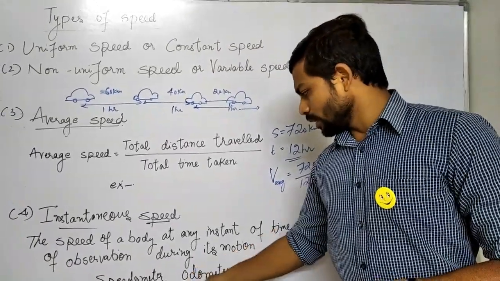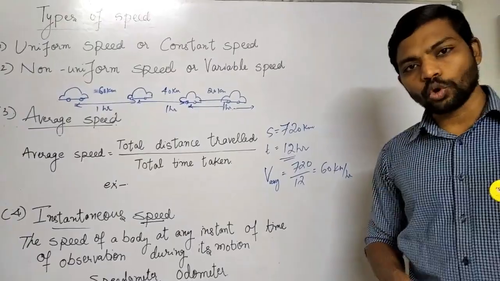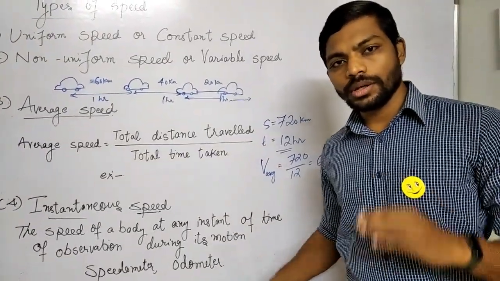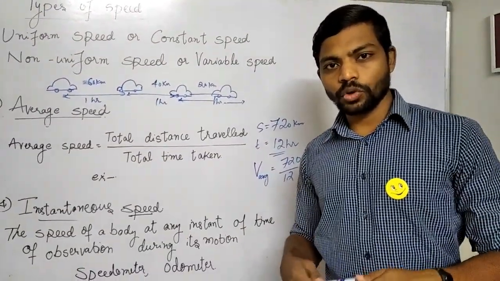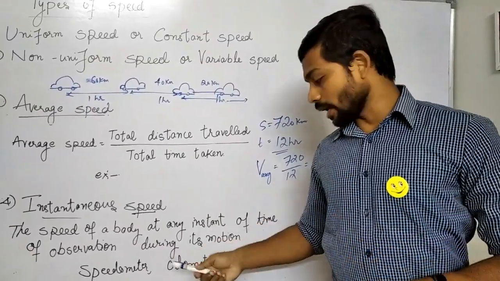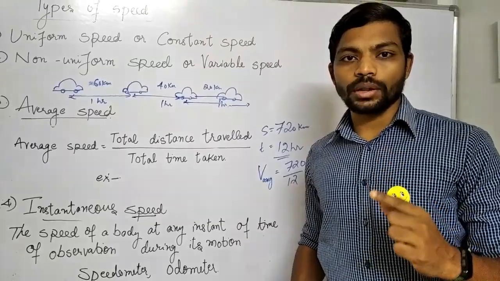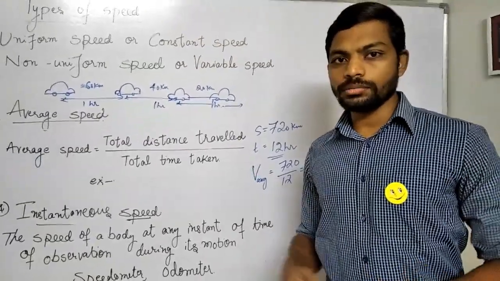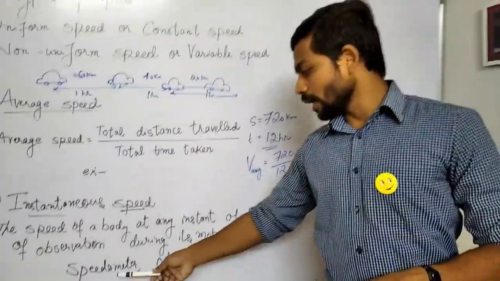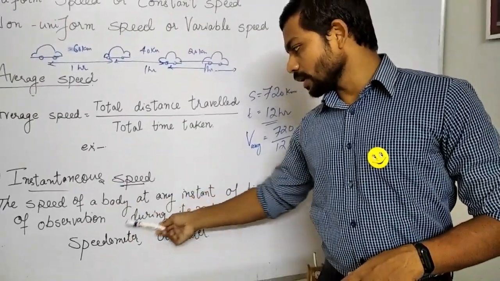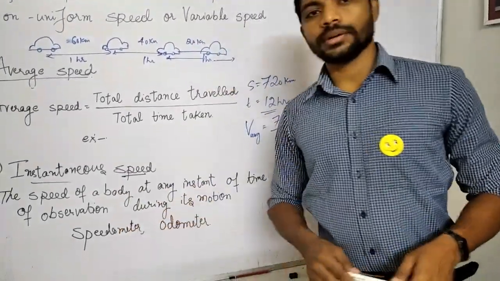There is one more device called an odometer. It tells us the distance traveled by the body. So if we know the time and the distance, we can calculate the average speed, and instantaneous speed can be read from the speedometer.